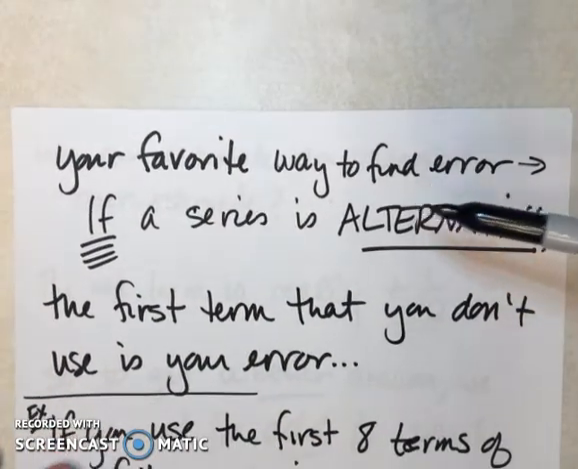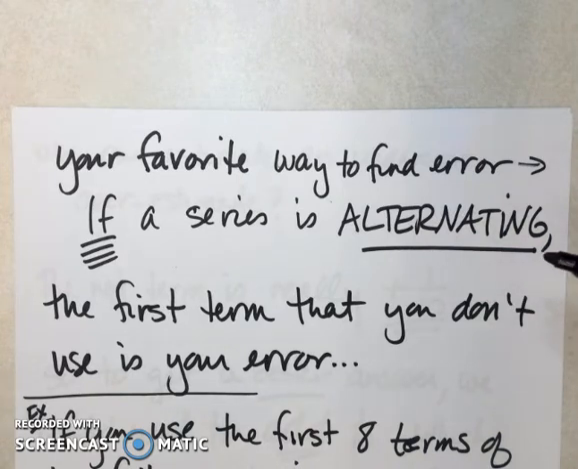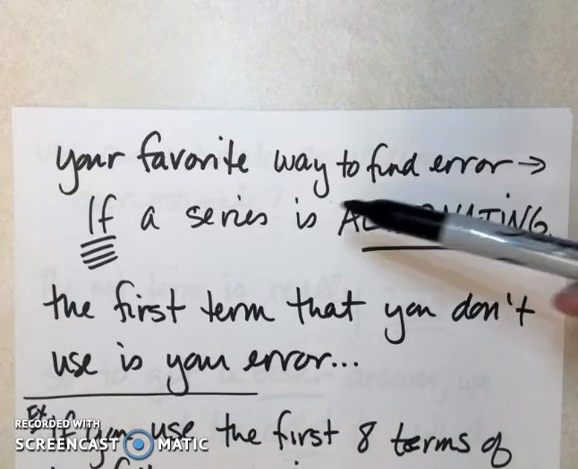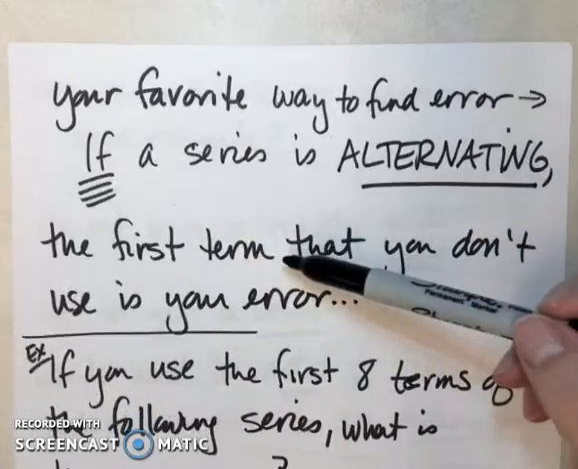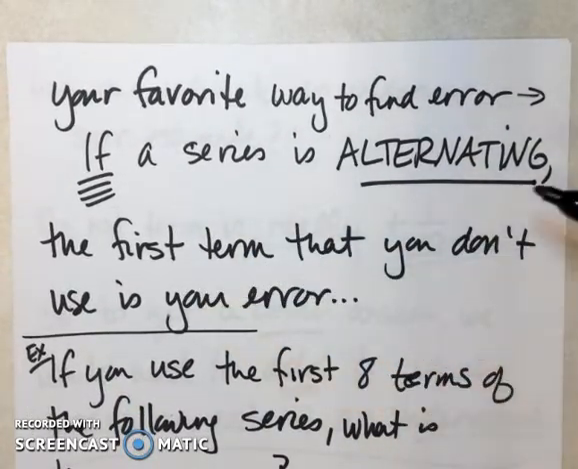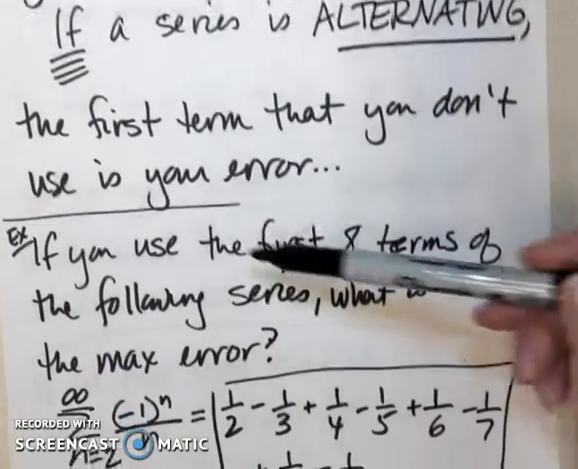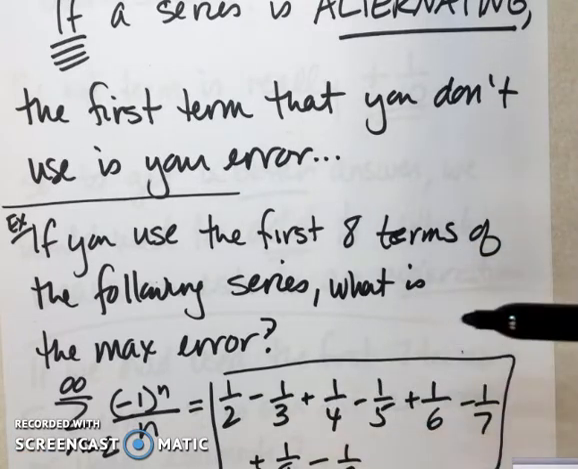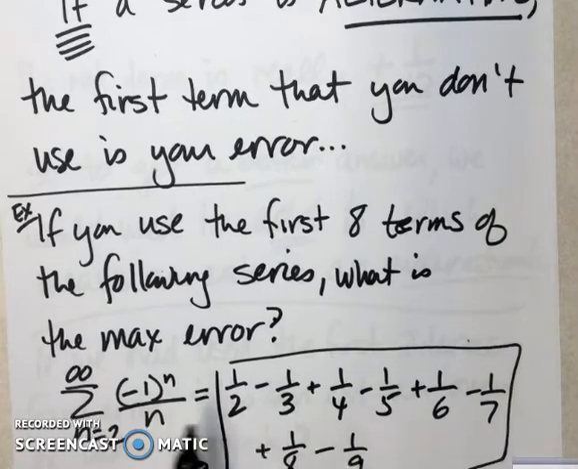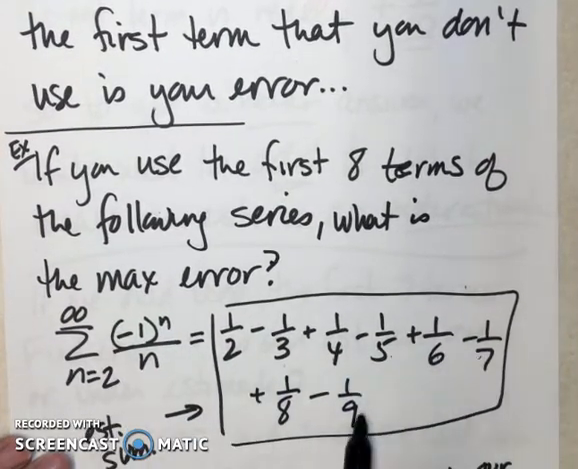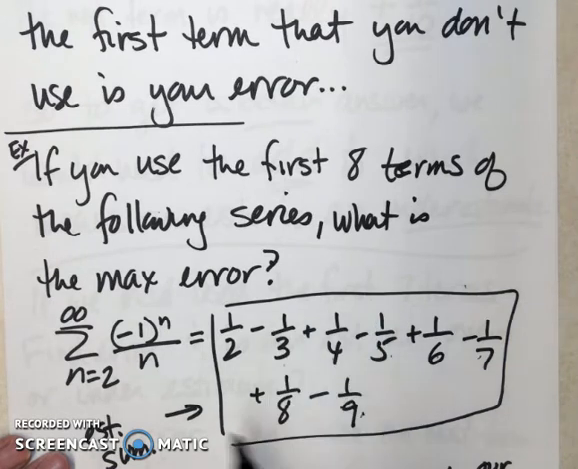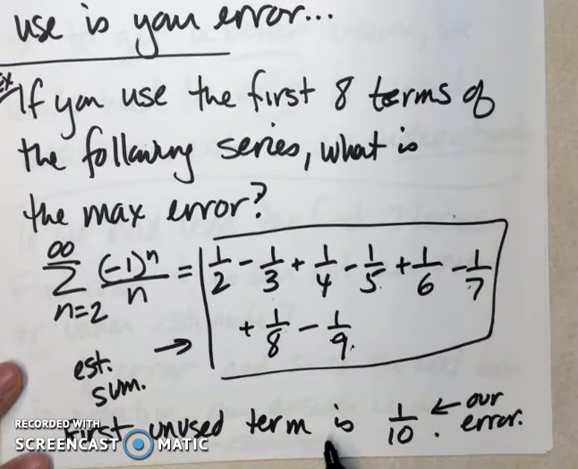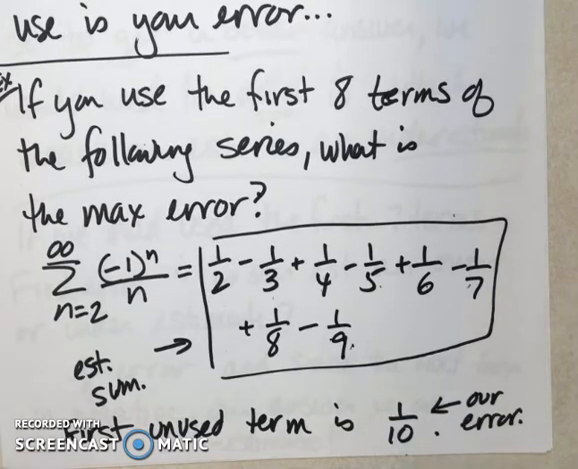And then also your favorite way to find error. You'll like this far more than the Lagrange error bound. If a series is alternating, the first term that you don't use when you're finding the sum is your error. So if I use the first 8 terms of a series, the 9th term is my maximum error. Easy, right? So here are the first 8 terms of the series. If I add this up, I'm using that to represent the sum of the series, and the first unused term is my error, so 1/10.